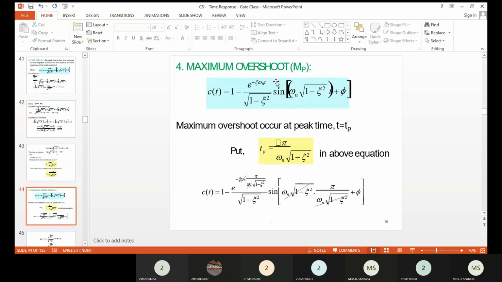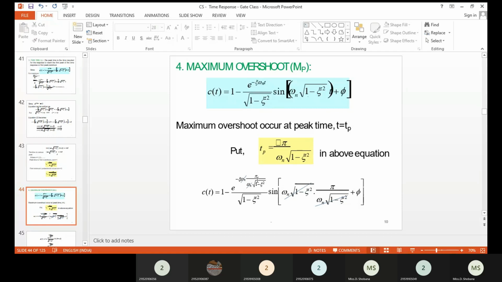If you want to determine the maximum peak overshoot, it is the ratio of the difference between the maximum value and the final value, divided by the final value. So here we have to know what your final value is and what your maximum value is. We take c(t) equal to 1 minus e power minus delta omega_n t divided by root of 1 minus delta square, sine of omega_n root of 1 minus delta square t plus theta. Wherever t is there, we are going to substitute t equal to Tp.